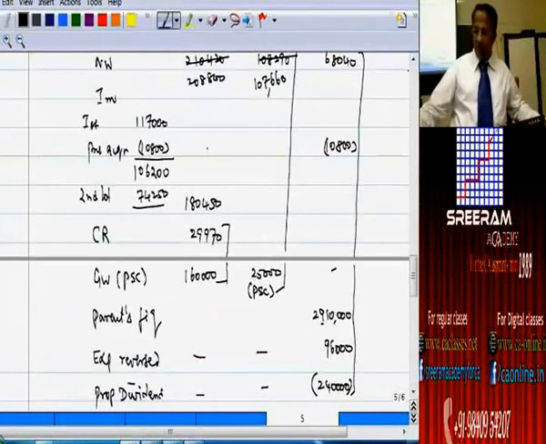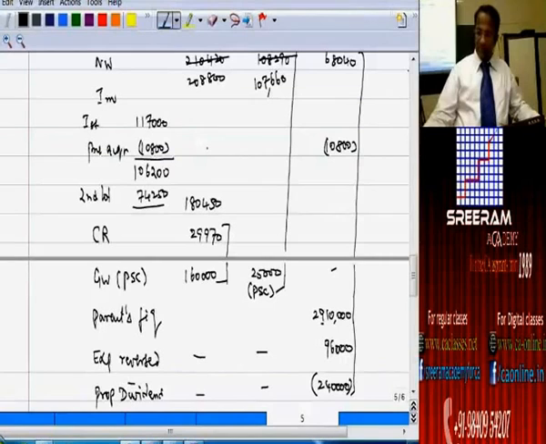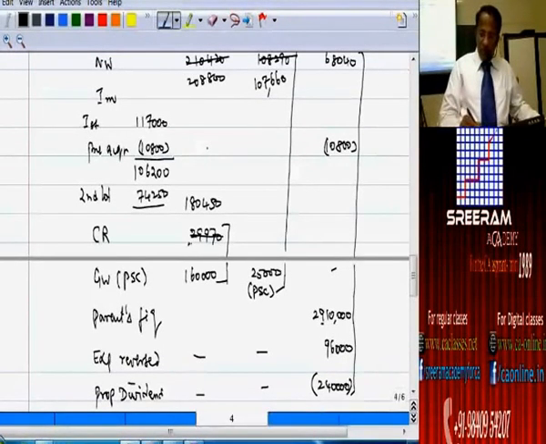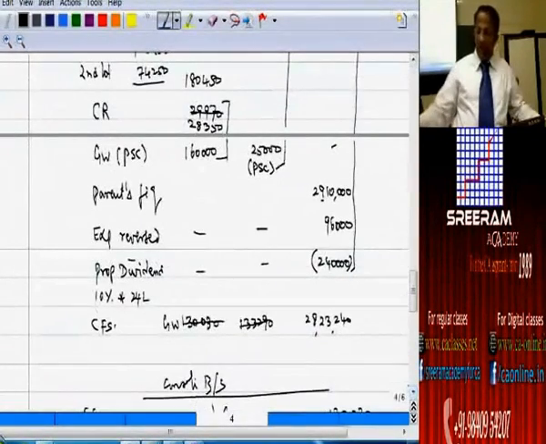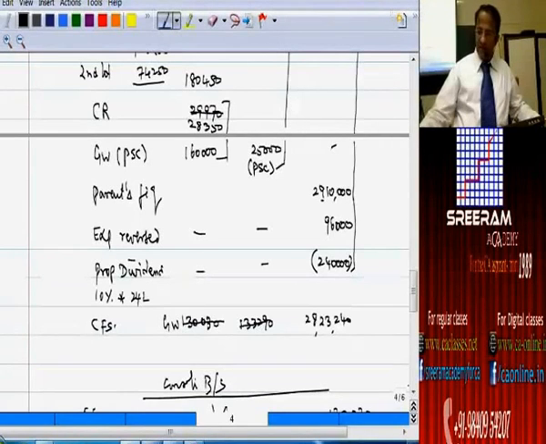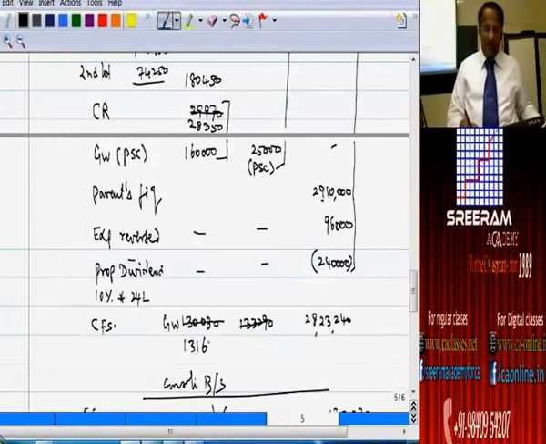Now you just check up. 208,800 minus 1,80,450, sorry, 208,800 minus 180,450. How much does it come to? 28,350. 28,350 plus, sorry, minus 1,60,000, 131,650.